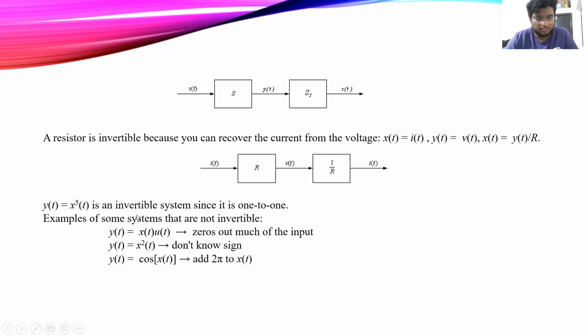Examples of some systems that are non-invertible: y(t) = x(t)u(t), which has zero output for negative time. y(t) = x squared(t) does not show any sign. y(t) = cos(x(t)), where we can add 2π to x(t).